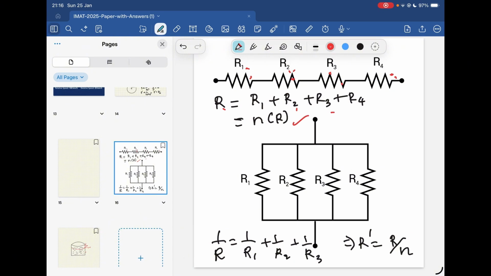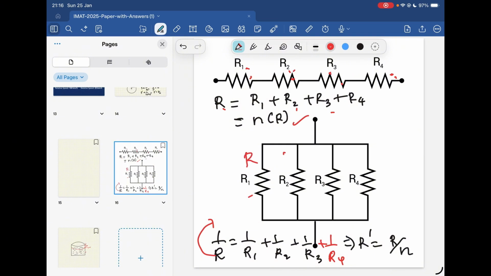In a similar way, if the resistors are in parallel, the resultant resistance is given by 1 over R equals 1 over R1 plus 1 over R2 plus 1 over R3 plus 1 over R4. You can then solve for R and get the answer.